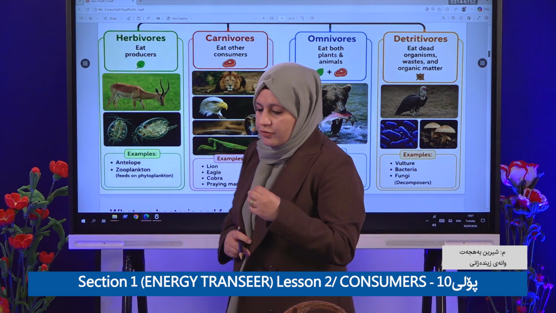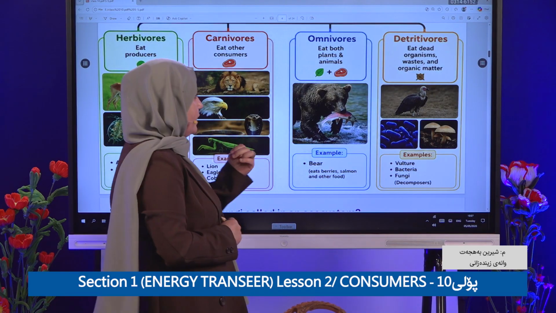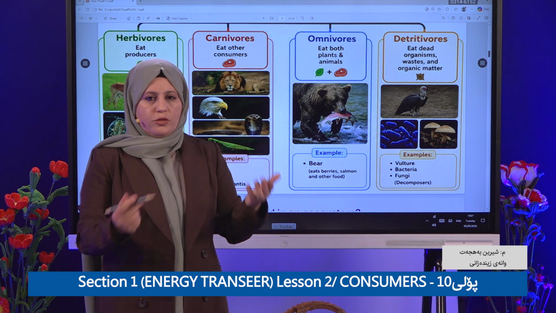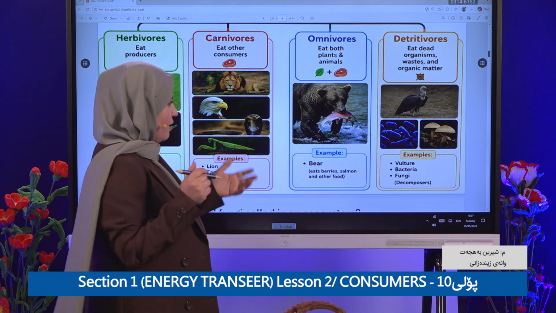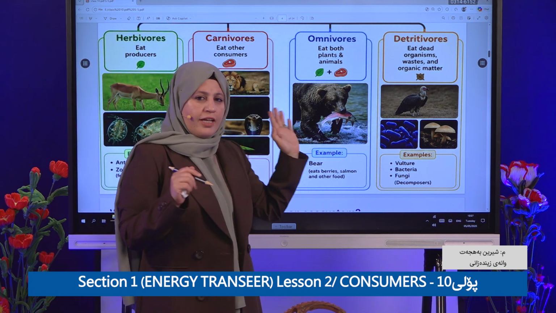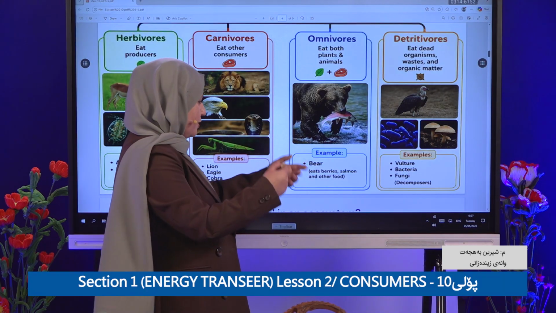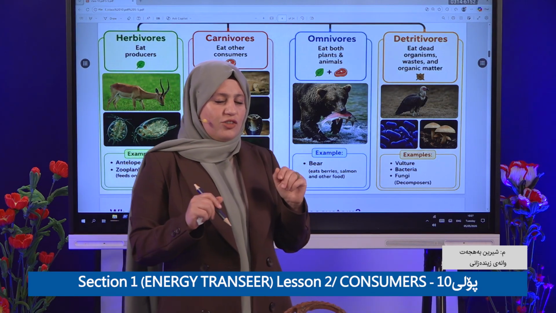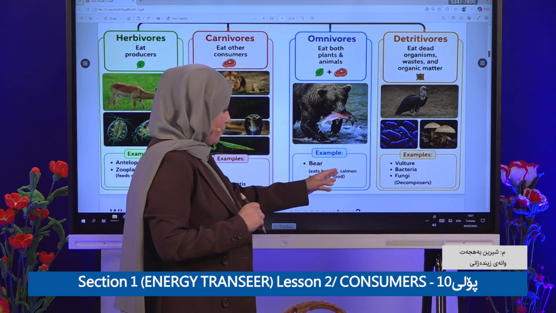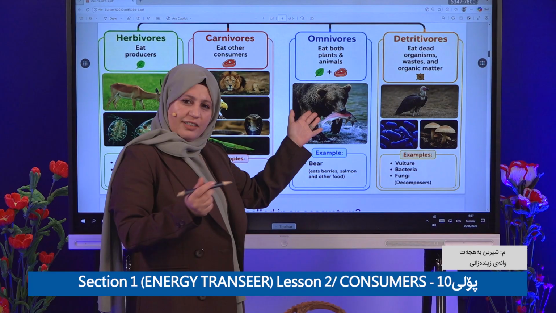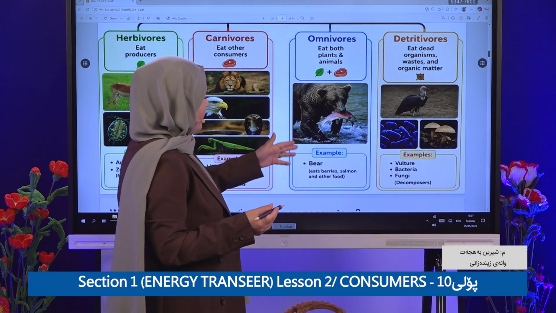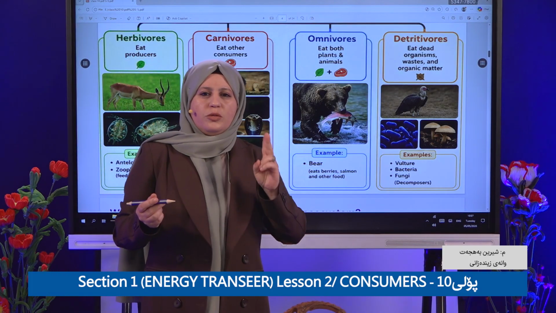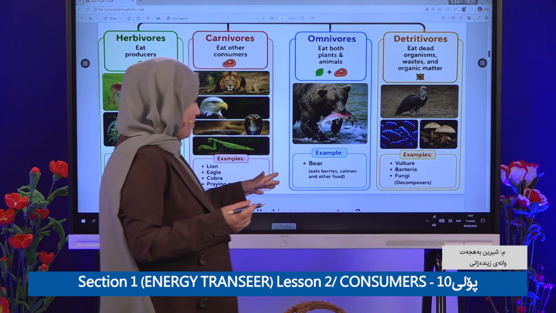Omnivore. Omnivores eat both. They eat both plants and animals, which means producers and consumers. Clear? For example, the bird eats fish and eats berries. Okay, it's very delicious, right? Berries and salmon, and it's very healthy too, right? The bird is very healthy eating berries and salmon, the two delicious things, right?